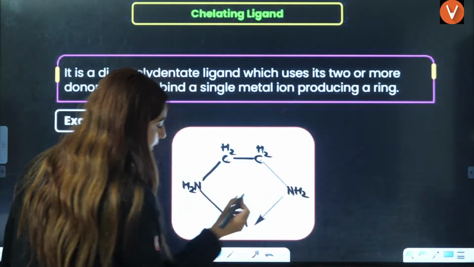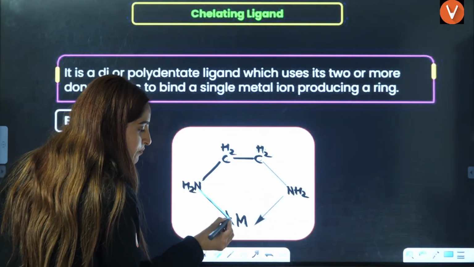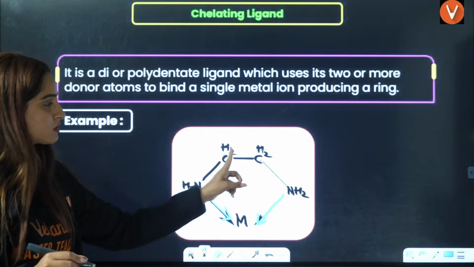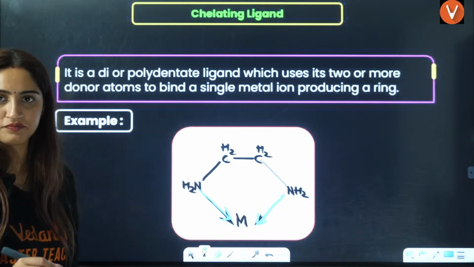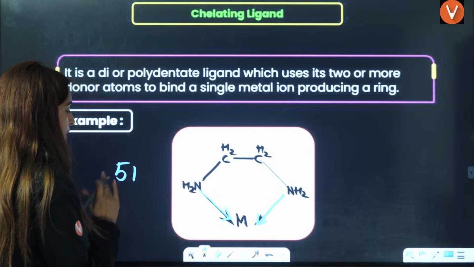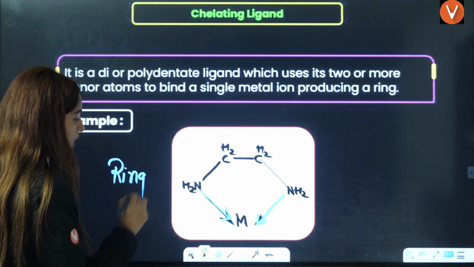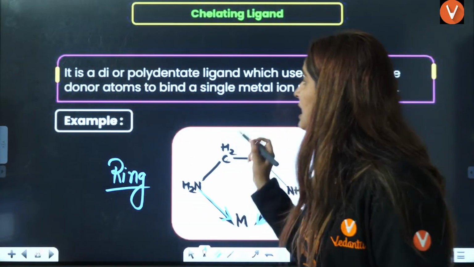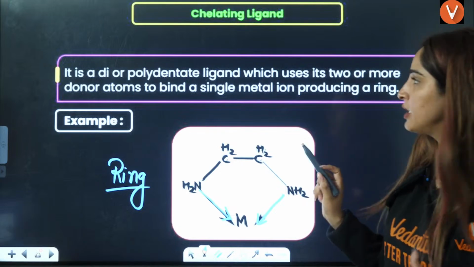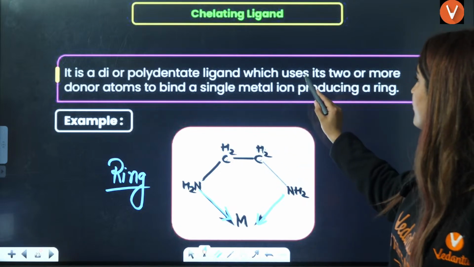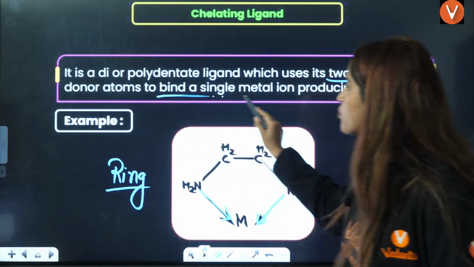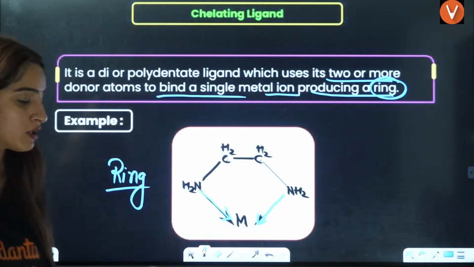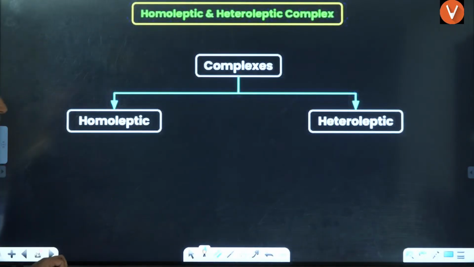Now, what will happen? Because it is a bidentate ligand, it will donate from this side. It will donate from this side as well. Now, because of this, there is a ring formation, that is 1, 2, 3, 4, 5, 5-membered ring, right? Because of this ring, it provides extra stability to this structure. That is called chelation. It is a di or polydentate ligand which uses 2 or more donor atoms to bind a single metal, producing a ring which provides stability to that particular structure. That is called chelating effect.